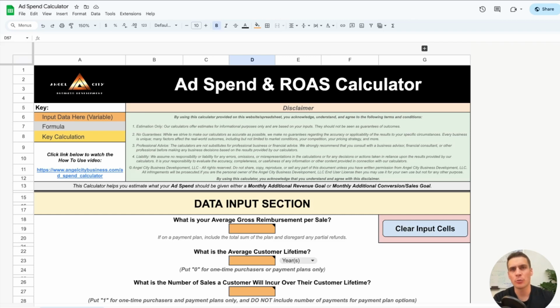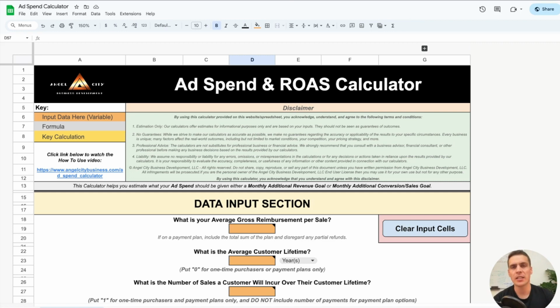Welcome to the Ad Spend and ROAS Calculator tutorial. I'm Matthew. I'm going to walk through exactly what the Ad Spend and ROAS Calculator is, how it works, and how it can help your business. So the first thing, what exactly does the Ad Spend and ROAS Calculator help you to calculate? Well, it helps you to calculate how much ad spend you are going to have to expense in order to meet a particular revenue or sales goal that you input into the calculator.